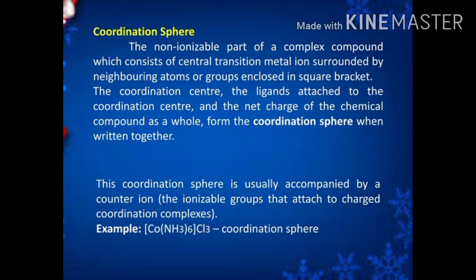Here the complex nature is cationic. How many types of ligands are linked with the central metal atom? 6 ligands are present, but all the ligands are of only one type, that is NH3. Therefore, that is a homoleptic complex. So it is a cationic complex and a homoleptic complex also. Is it clear, ma?